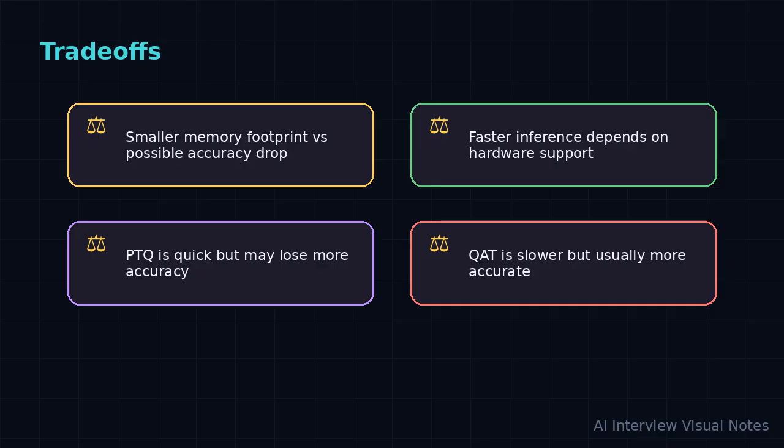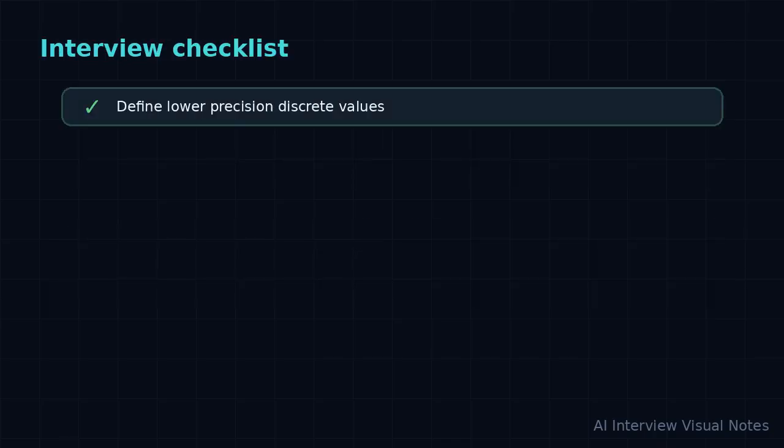That is why real systems use variations such as per-tensor quantization, per-channel quantization, mixed precision, and keeping the first or last layers in higher precision. The practical answer is, quantization is a speed and memory technique, but it must be validated on real tasks and real hardware. For interviews, organize the answer around deployment.